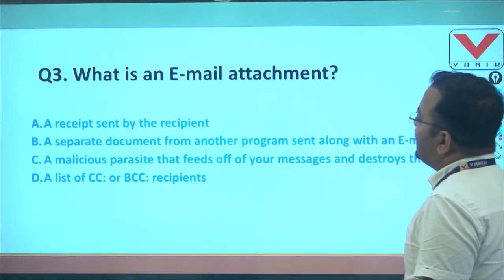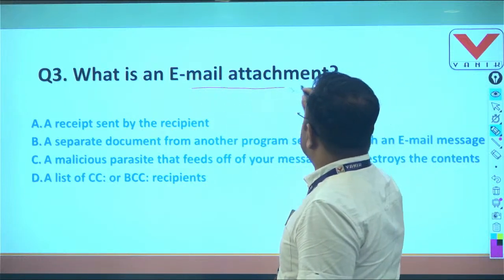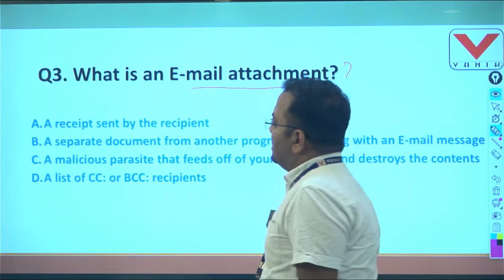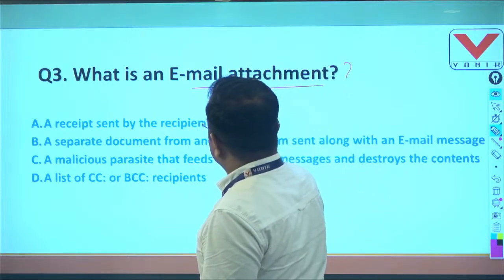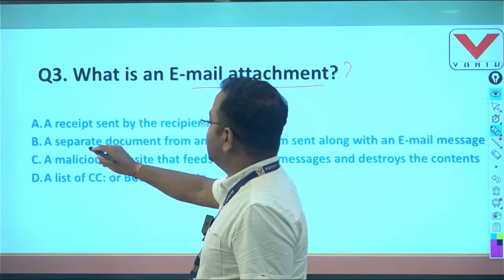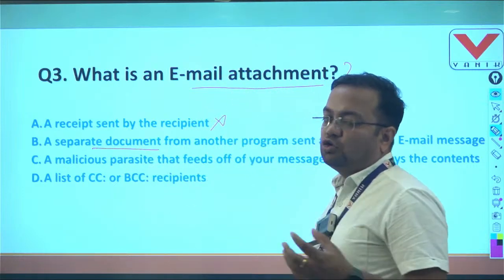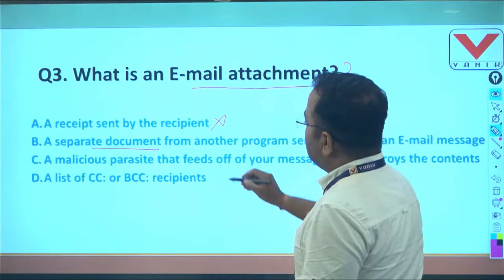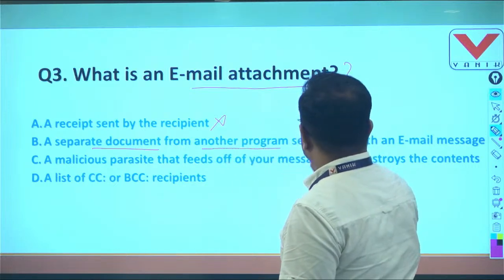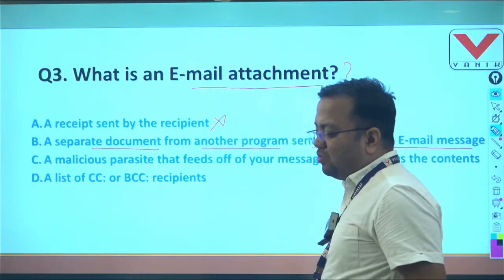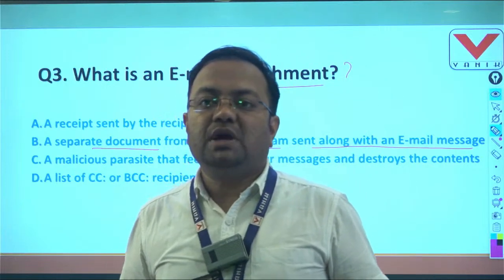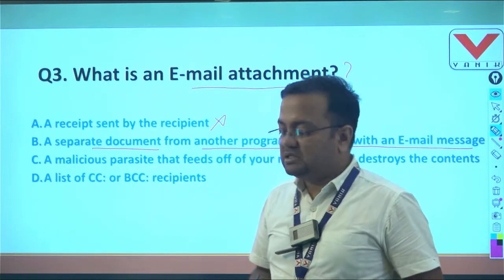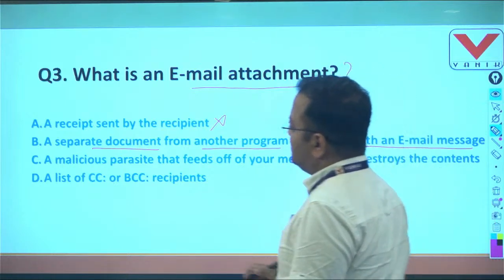What is an email attachment? Very popular question. Let's check the options. A receipt sent by the recipient, no, this is wrong. A separate document, yes. Attachment means a separate document we can send along with the email message. Specifically, a separate document from another program sent along with the email. While sending the email message, if we have an extra file or document, we can send it along with the email, and this is nothing but the attachment. So question number 3 answer is B here.